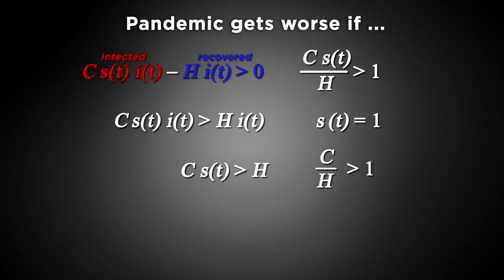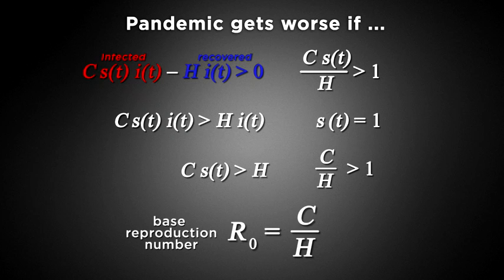This ratio is so important it gets its own name. It's the base reproduction number, R0, or R-naught. This one ratio helps explain a lot about an outbreak, and here's another way to look at it. The reproduction number R0 tells us on average how many additional people each infected person will infect through the duration of their infection.